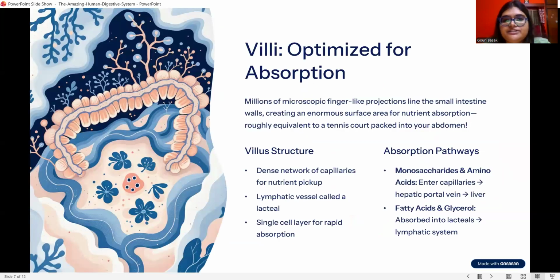Next, the importance of villi. Villi are present in the small intestine. Villi are the finger-like projections which are helpful in the full absorption. Villi are supplied by huge blood vessels, and by increasing the surface area, they help in the absorption of the nutrients.